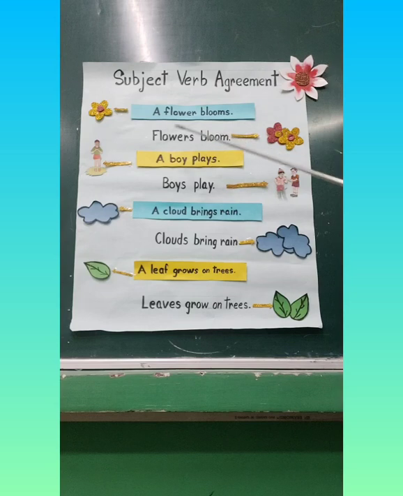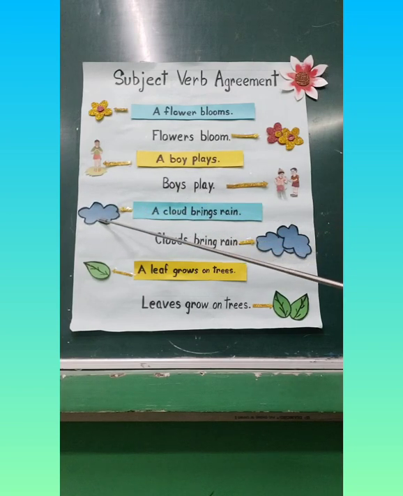Boy. A boy plays. A boy is singular, and along with singular noun, we use a singular verb which is plays. A boy plays. The next one, we can see there are two boys over here, so that's plural. Boys play. Right here we had seen a boy plays. Here, since it has become plural, it becomes boys play.